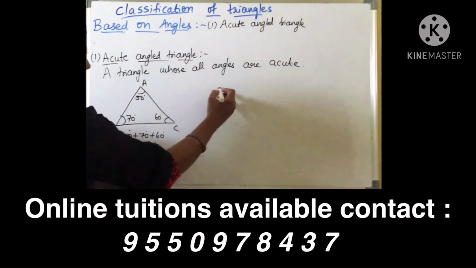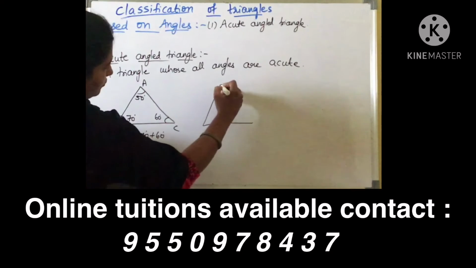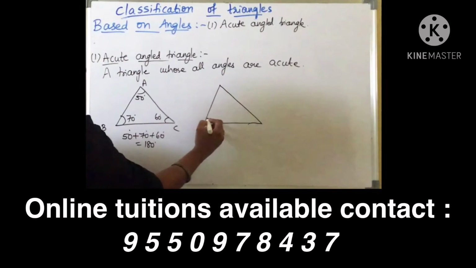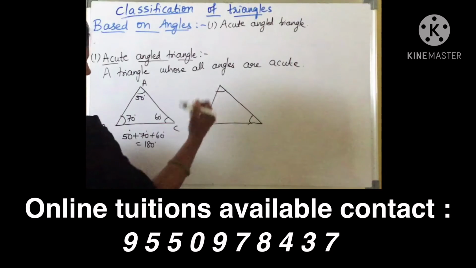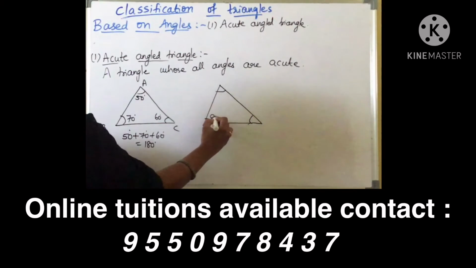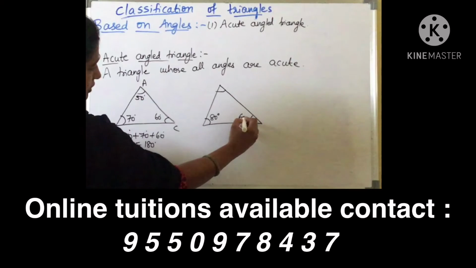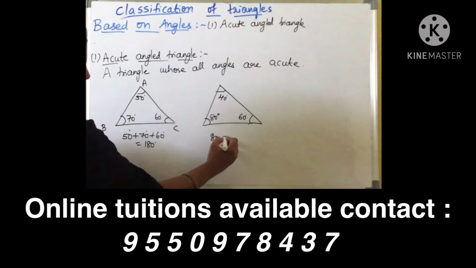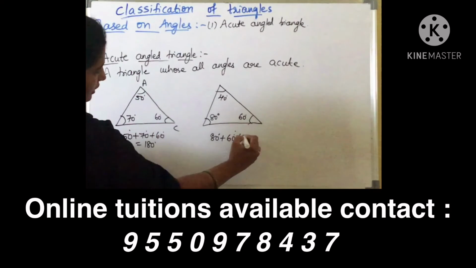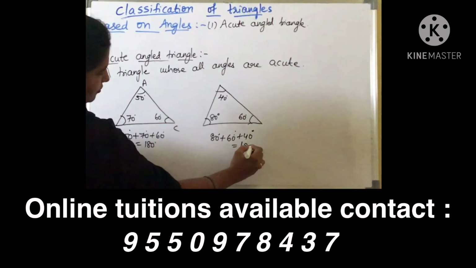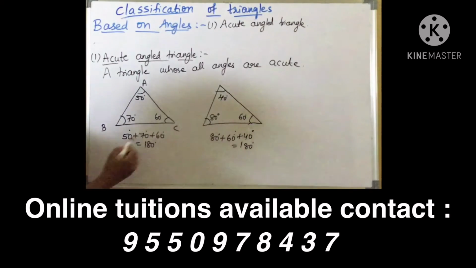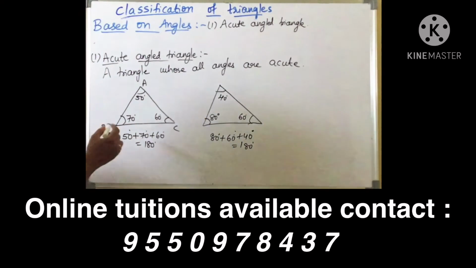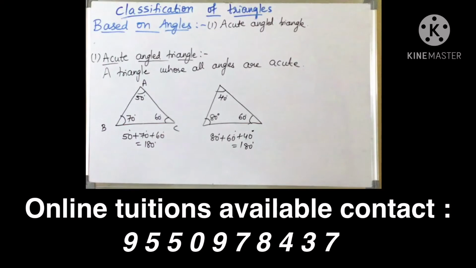So you can take another example also, children. 80, 60, 40. So 80 plus 60 plus 40 gives you 180. So here 40, 80 and 60 are three acute angles. So a triangle in which all the three angles are acute, then we call it as acute angled triangle.